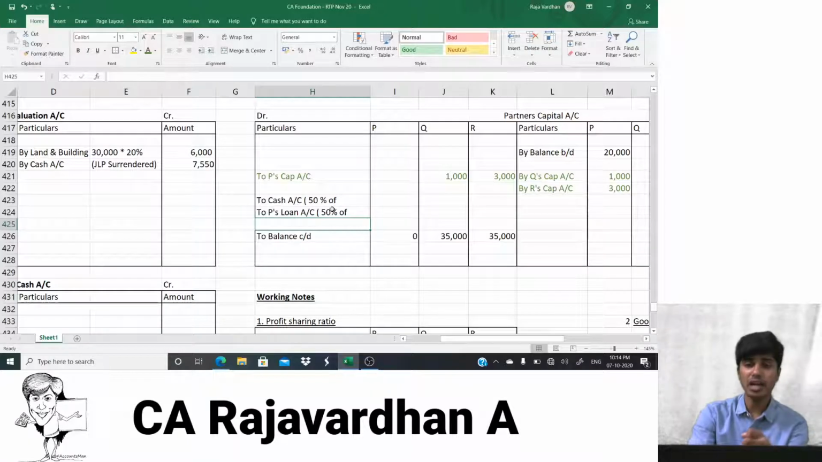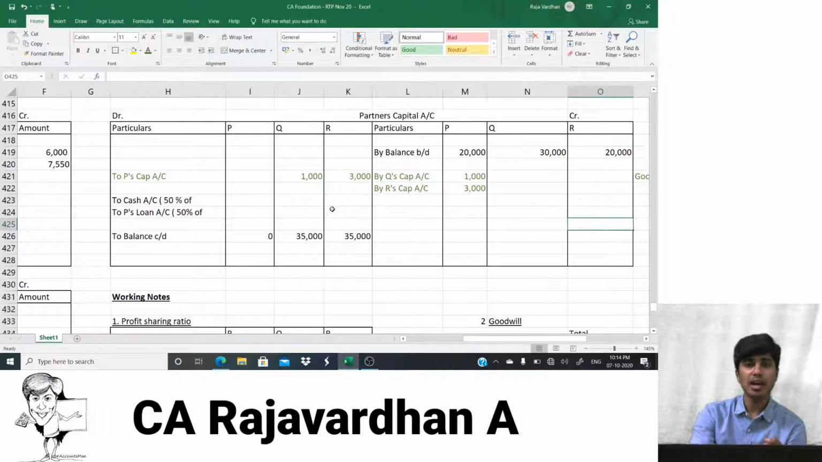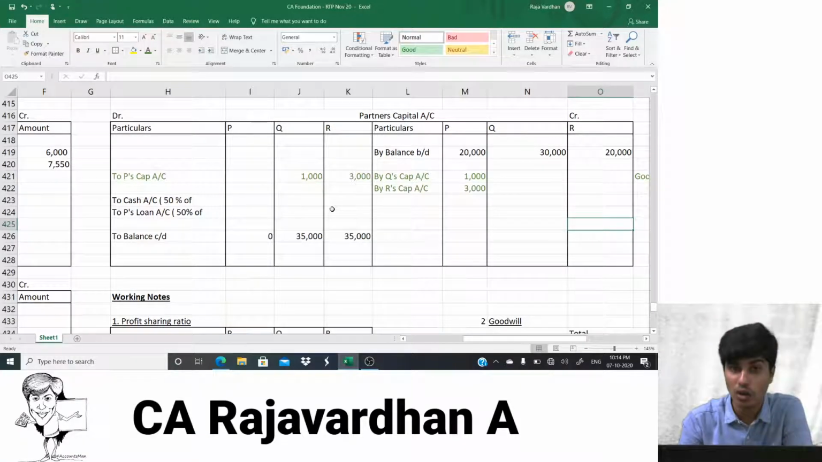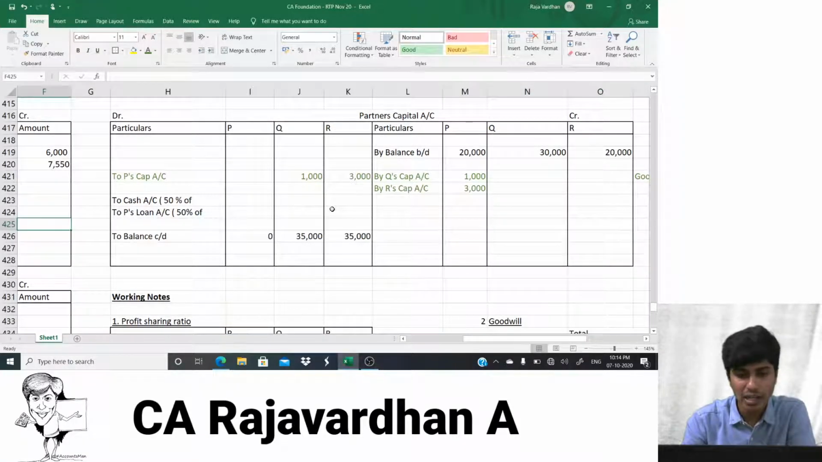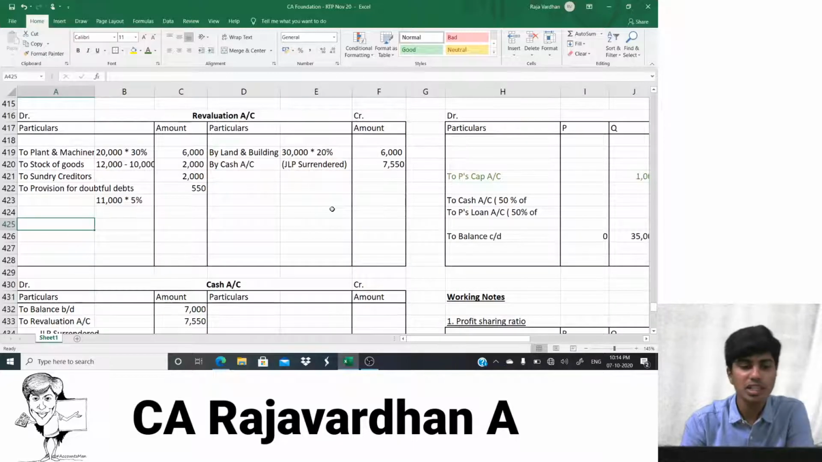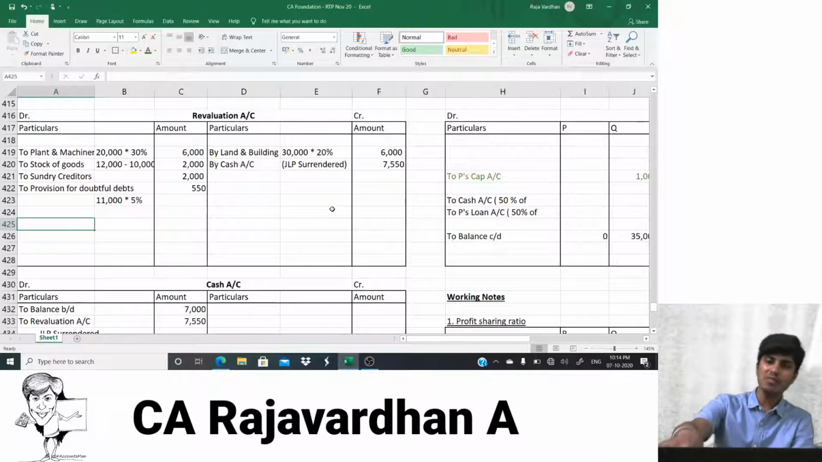So come on, we can't straight away close the partners' capital account right now to find the 50%, because in this partners' capital account the revaluation profit or loss is not yet recorded. So I would have to go back, close my revaluation account first, determine the revaluation profit or loss, and then post it there, and then find the balancing figure in P's column.